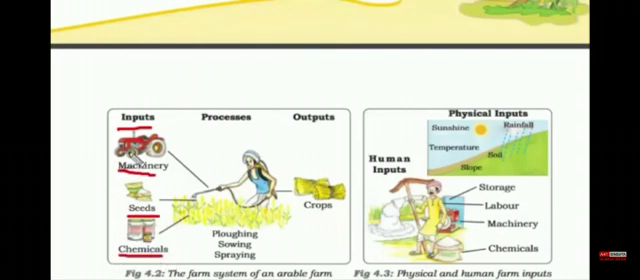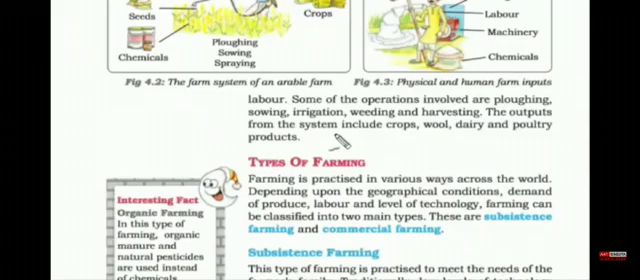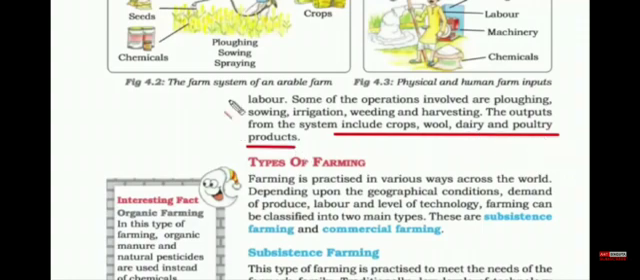Chemicals, seeds and machinery. And then you have a process. That means what do we do with the inputs? How do we use them? That is nothing but plowing, sowing and spraying. And then finally we have output. That means what do we gain out of this entire investment that we did? That is nothing but crops. If you see, some of the outputs are: from agriculture we get crops. From animals we get wool, and we also get dairy from animals, and then poultry from hen, chicken. So that was all about the farming system.